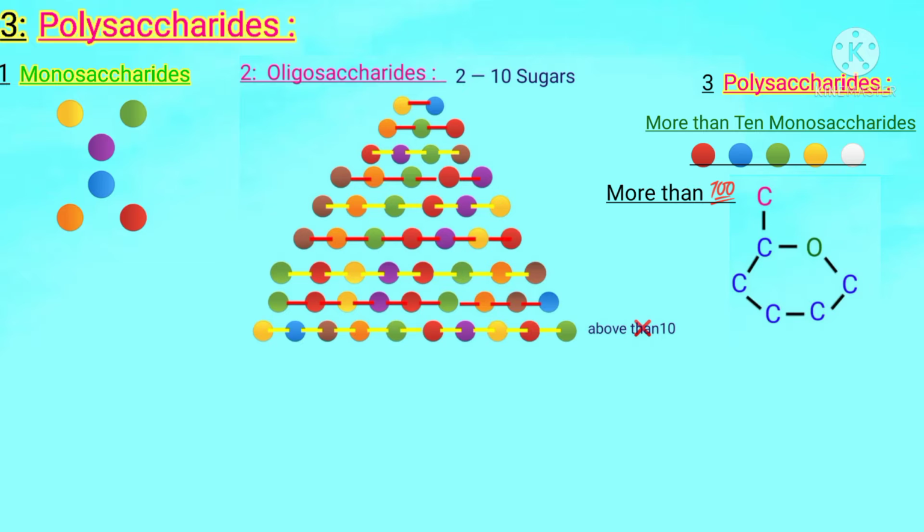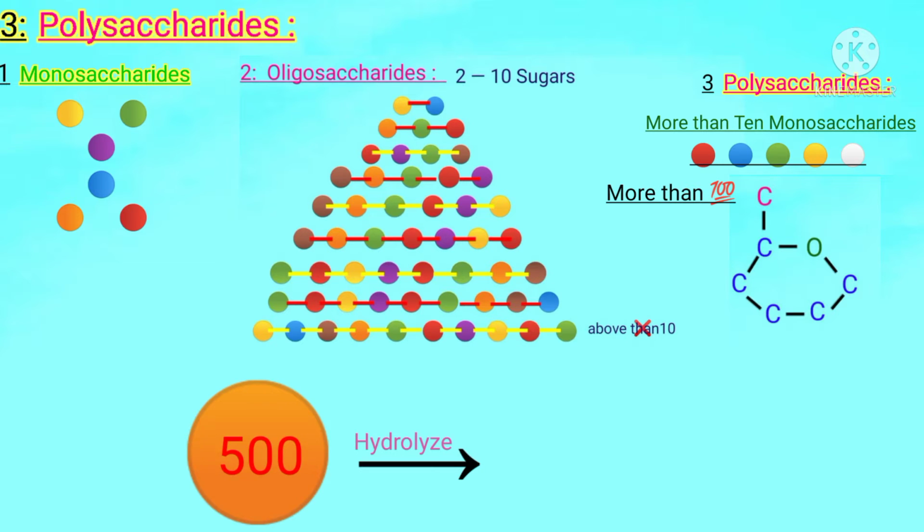Students, if we hydrolyze a particular polysaccharide, then we shall get all those simple sugar units, simple monosaccharides, that joined to form that polysaccharide. For example, if we hydrolyze a polysaccharide of 500 combined monosaccharides, then on hydrolysis we shall get the separated 500 monosaccharides.